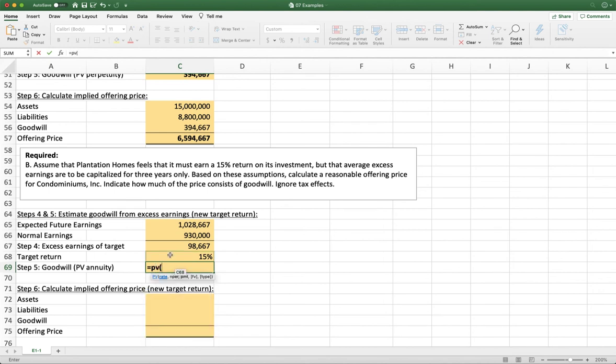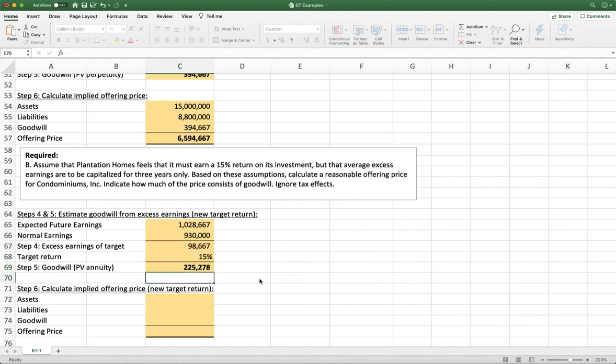Our rate is the 15%. The number of payments is going to be 3 because we believe we're going to outperform the market for 3 years. Our payment is going to be a negative $98,667. The negative is just a function of how the assumptions the present value calculation makes. So to make this a positive number, we need to put in negative.